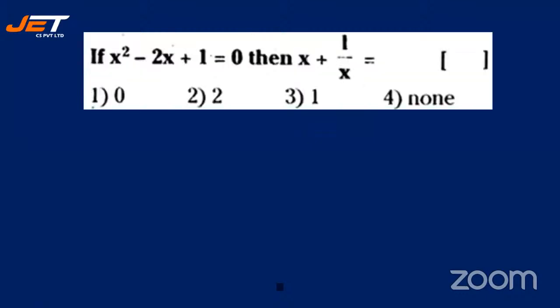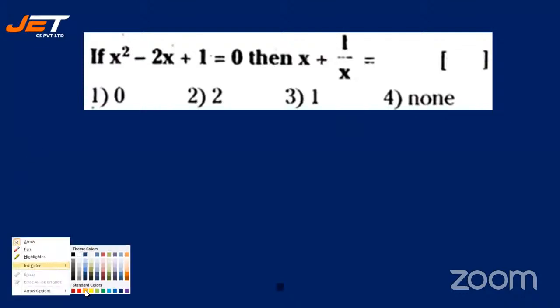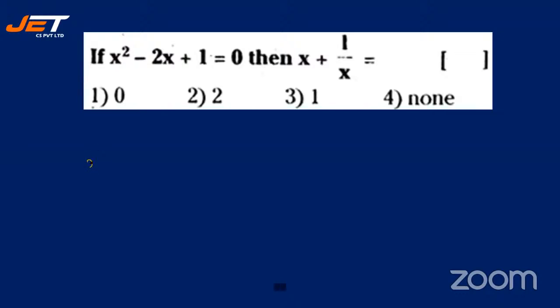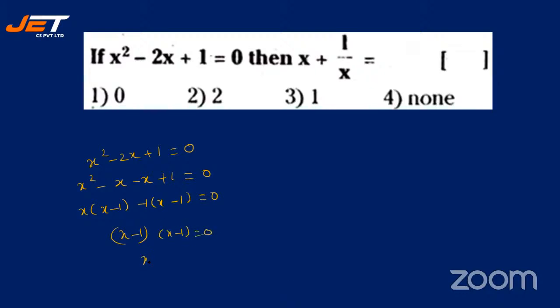If x square minus 2x plus 1 is equal to 0, then what is x plus 1 by x? All right. So quickly work it out and give me the answer. Your time has already started. So x square minus 2x plus 1 is equal to 0. Factorize this. So x into x minus 1 minus 1 into x minus 1. So you will get x minus 1 into x minus 1, which means x is equal to 1.